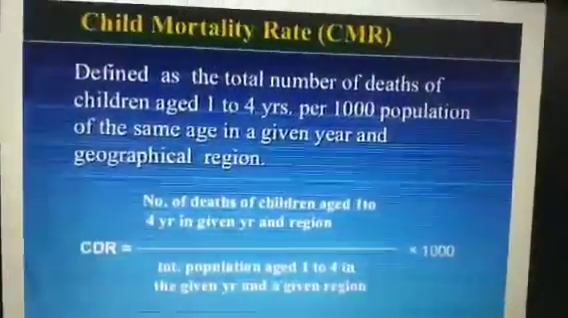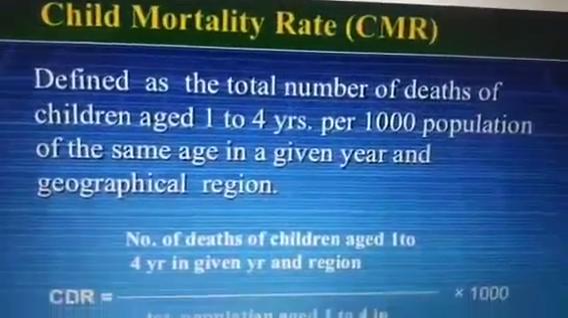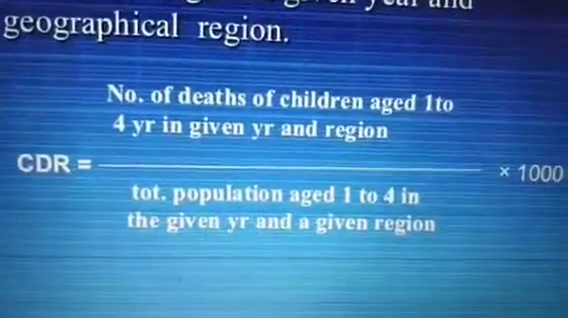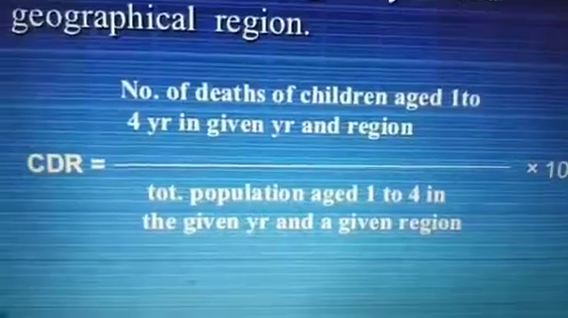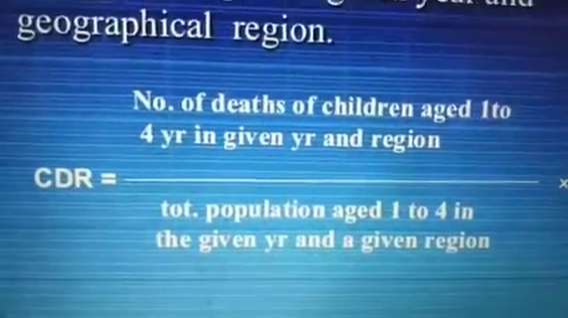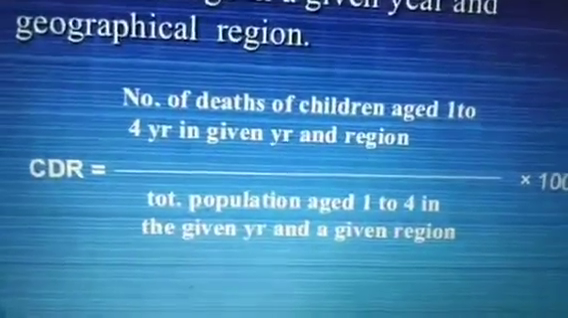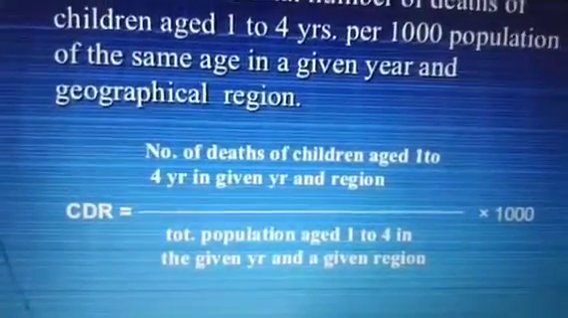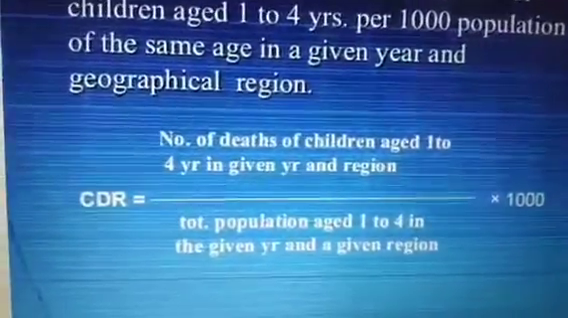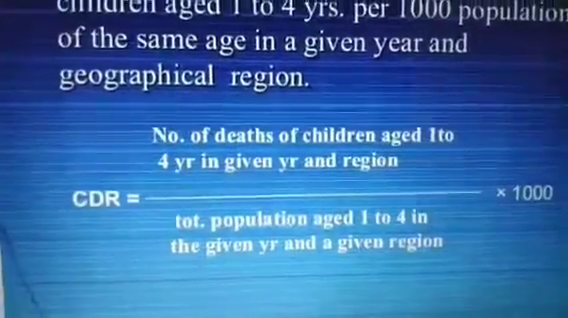And then, dear students, there is another term called child mortality rate, CMR, which may also be called CDR, child death rate. So what is child death rate? It is the number of deaths of children aged 1 to 4 years in a given year and region. This is very important: in a given year and in a given region. Divided by the total population of the same age in the same year and the same region, into 1000. So per 1000, the calculation of CDR can be formalized like this.